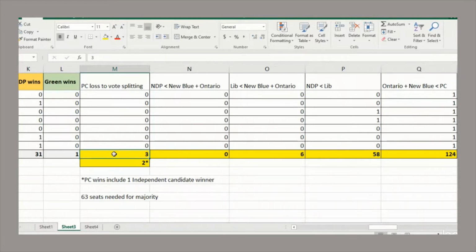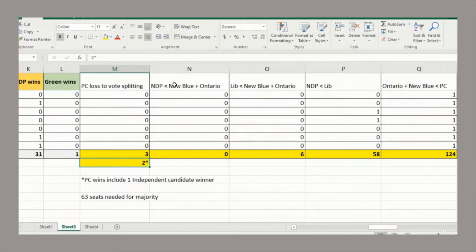But in one of those ridings, actually the person who won was the independent candidate, who ideologically more or less is similar to the Progressive Conservatives. So from an ideological standpoint, only 2 seats were lost as a result of vote splitting between the right-wing parties.